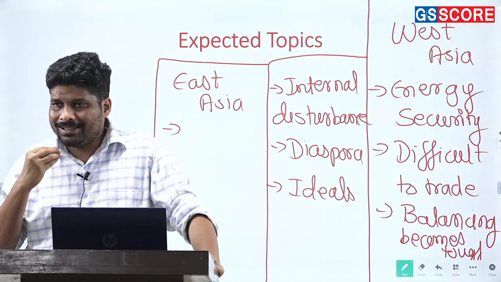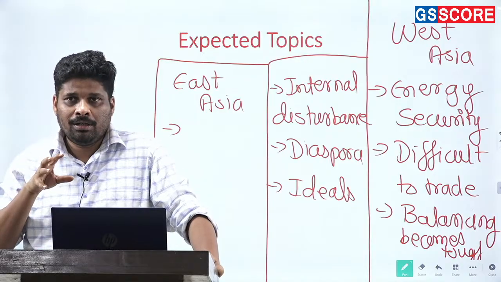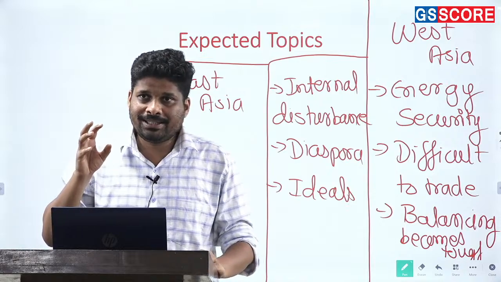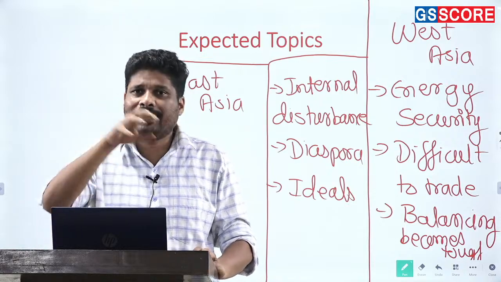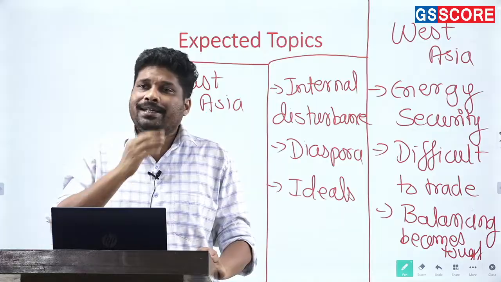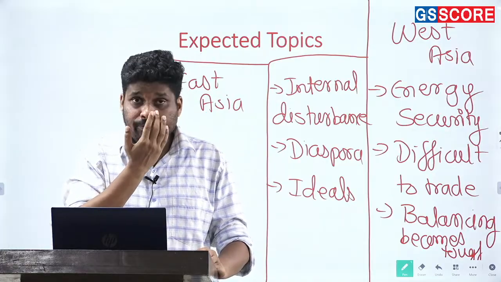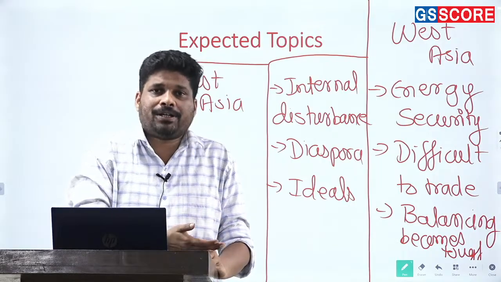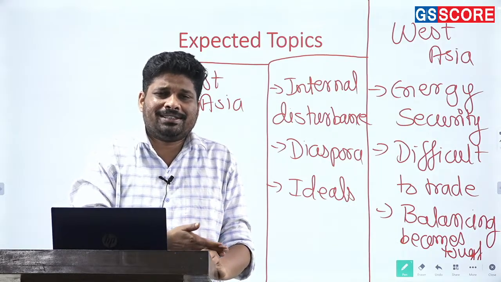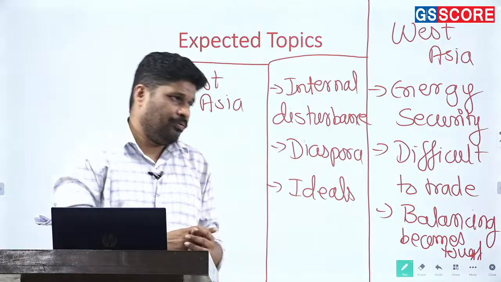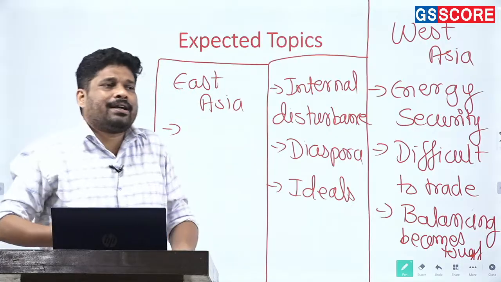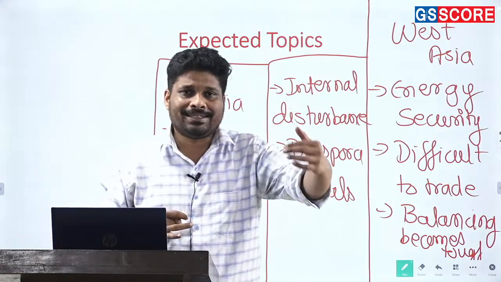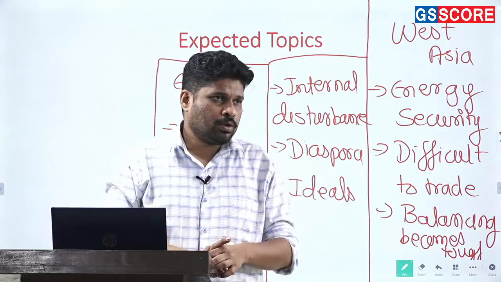When it comes to that, what you have to do is mention India's relations with East Asia as a whole and then particular countries. East Asia as a whole, what do we see? Booming economic relations. There is an upward trend in economic relations between India and the countries of East Asia. One common factor is China: the ambition of both India and East Asian countries to create a global supply chain.